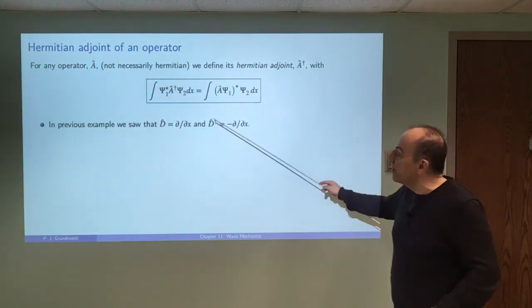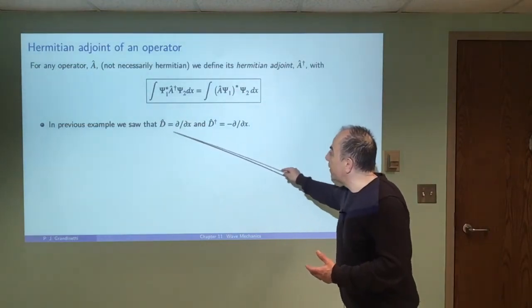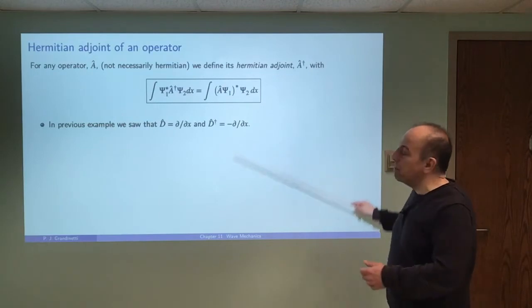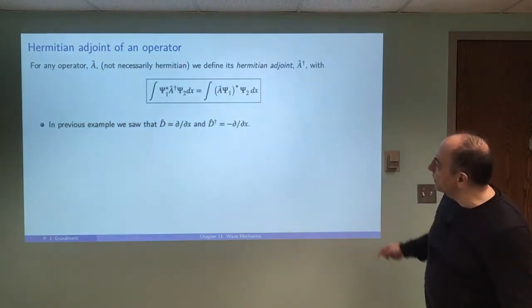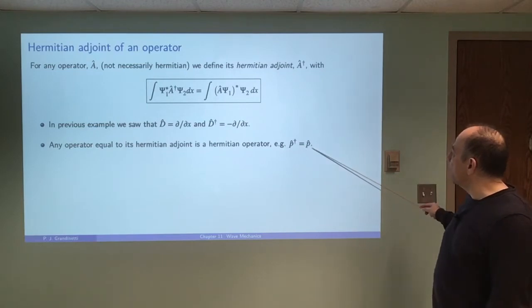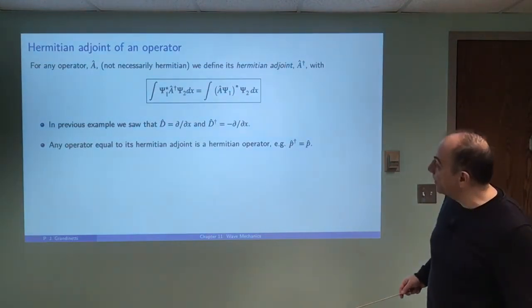We saw in the previous example that the derivative operator has an adjoint which is minus the derivative. If you check for the momentum operator, you find that the momentum operator is equal to its adjoint. That's what we need to have a Hermitian operator.